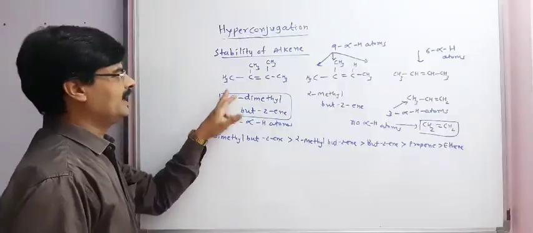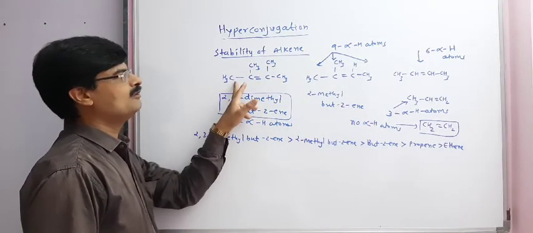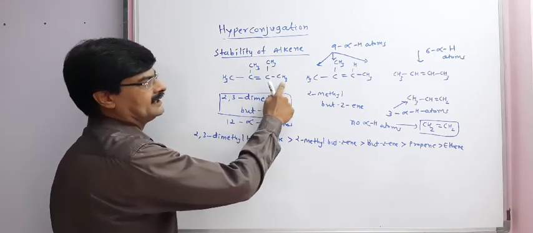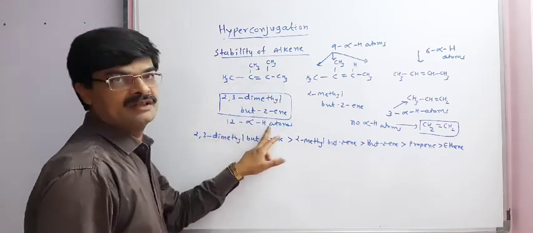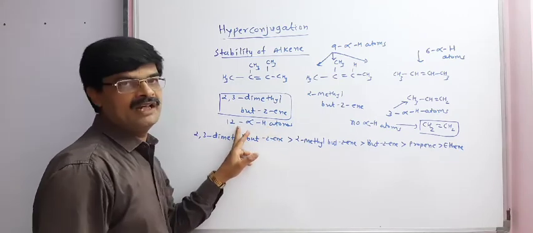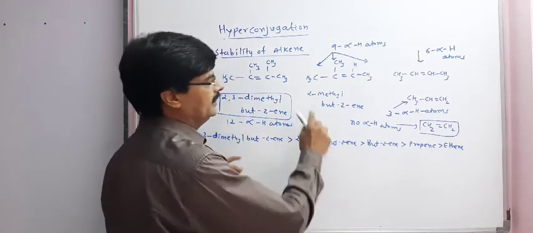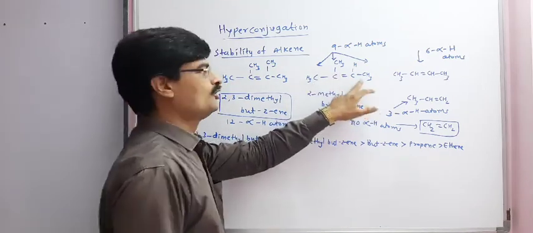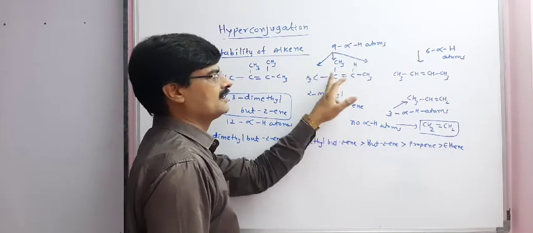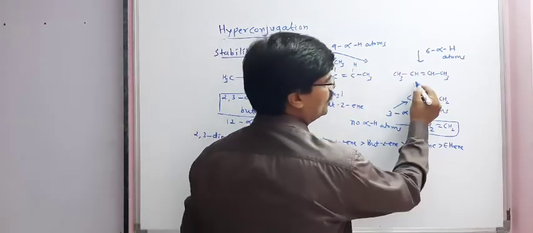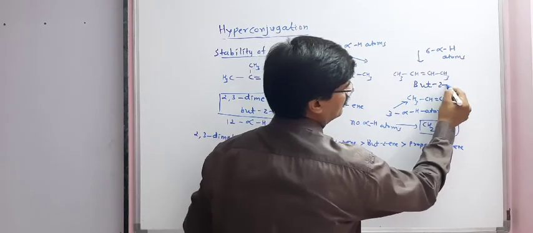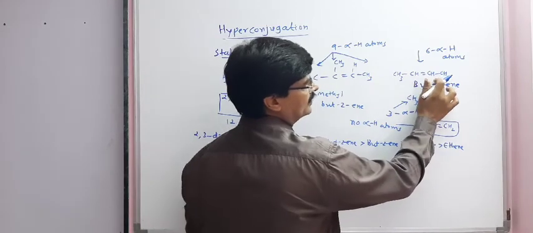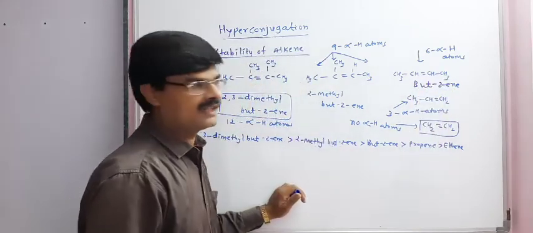That is why 2,3-dimethyl butene has 12 alpha hydrogen atoms, 3 plus 3 plus 3 plus 3, and we can draw 12 hyperconjugative structures. In 2-methyl butene we have 9 alpha hydrogen atoms, so only 9 hyperconjugative structures are drawn. In the same way, in butene we have only 6 alpha hydrogen atoms, so 6 hyperconjugative structures can be drawn.